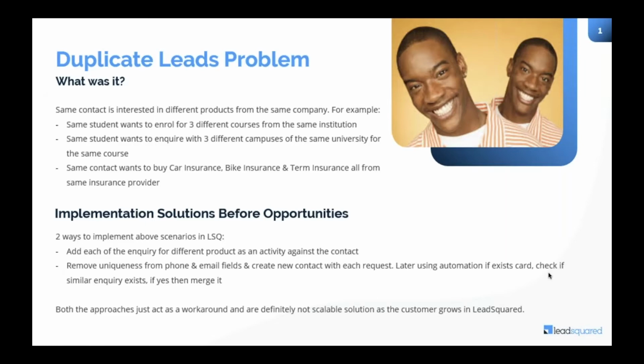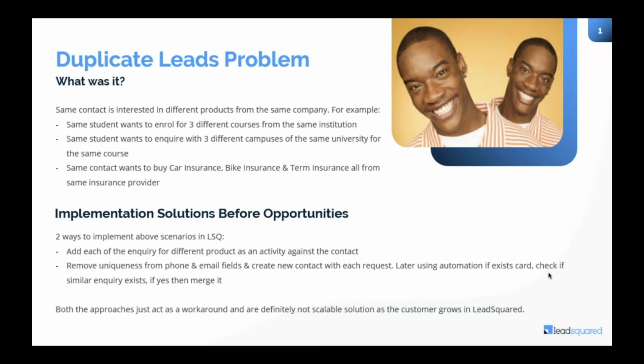Coming to the duplicate leads problem, this is the major problem that opportunity management solves. I'll pick up certain examples of use cases that we hear on a daily basis. When the same student enrolls for 3 different courses from the same institute, should it be taken as only one lead, or as 3 leads? What should it be? Ideally, the student is a contact.